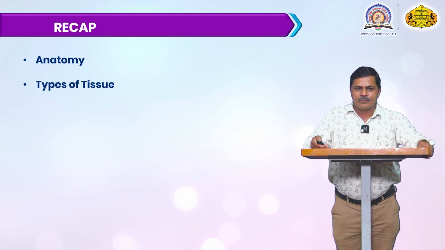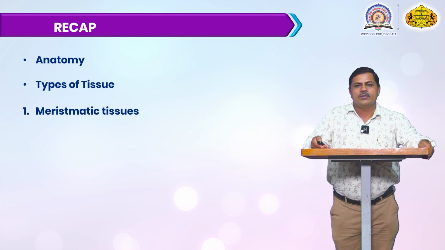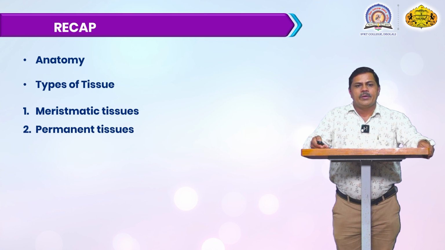There are different types. First is the meristematic tissue. Meristematic tissue is present at the apical portion of the plant, meaning at the root portion and at the apical portion of the stem. Growth takes place inside the meristematic tissue. Then the second type of tissue, which we discussed in the previous lecture, is the permanent tissue. We are well acquainted with permanent tissues: parenchyma, collenchyma, sclerenchyma. They are the permanent tissues.